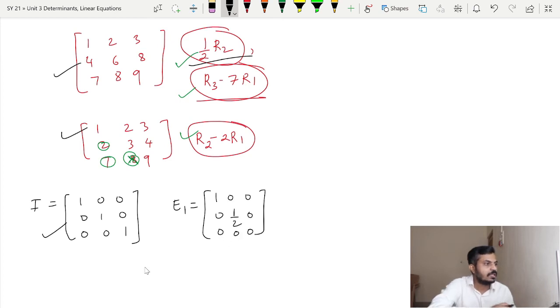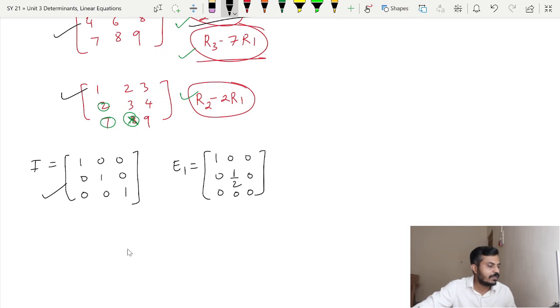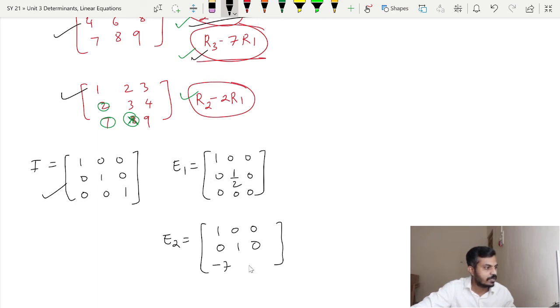Is that fine? Now corresponding to R3 minus 7 times R1, what will be my elementary matrix? The first row will be as it is, the second row will be as it is, and the third row will change. So 0 minus 7 multiplied by 1 will be minus 7, this will be 0 and this will be 1.